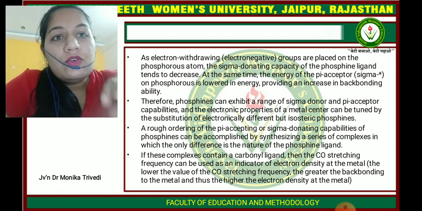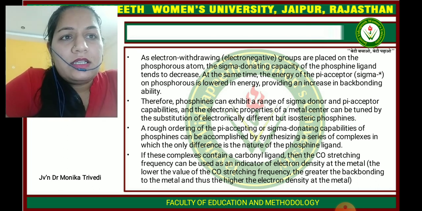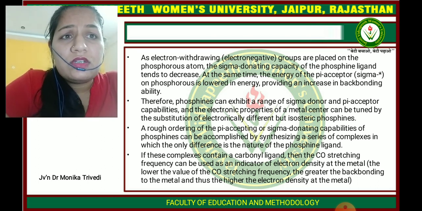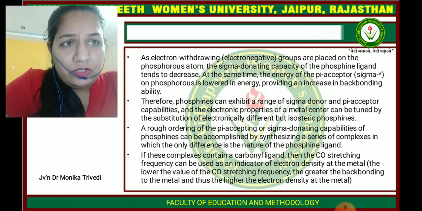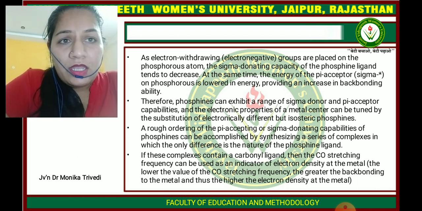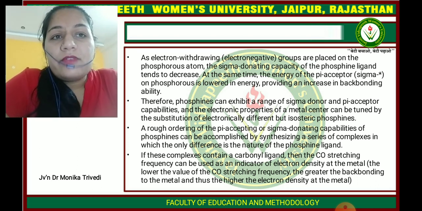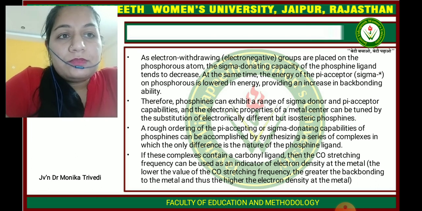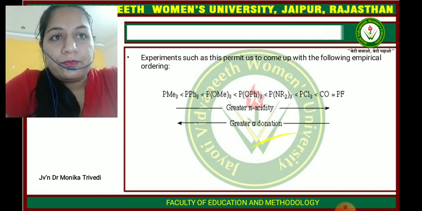Okay, so if the complex has a carbonyl ligand, then the CO stretching frequency can be used as an indicator of the electron density at the metal. The lower the value of the CO stretching frequency, the greater the back bonding to the metal, thus the increased electron density at the metal ion.